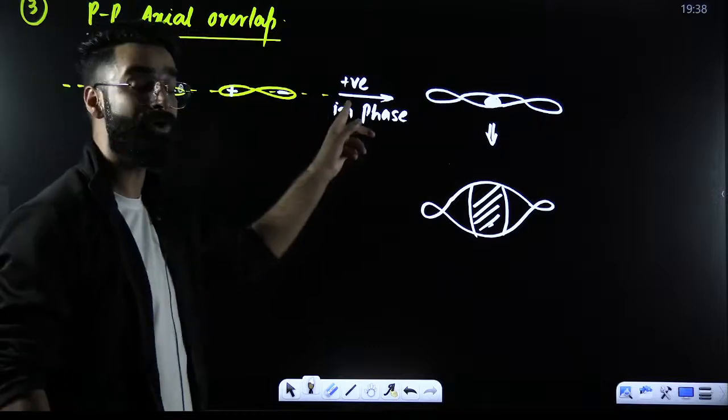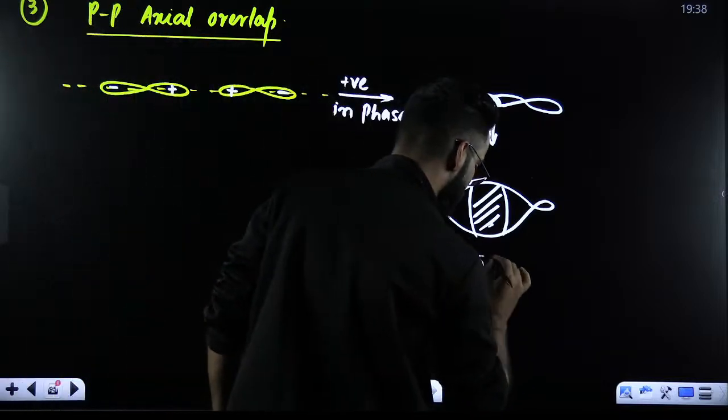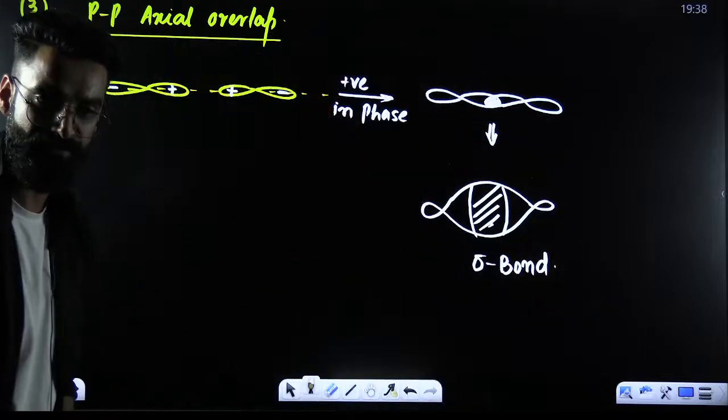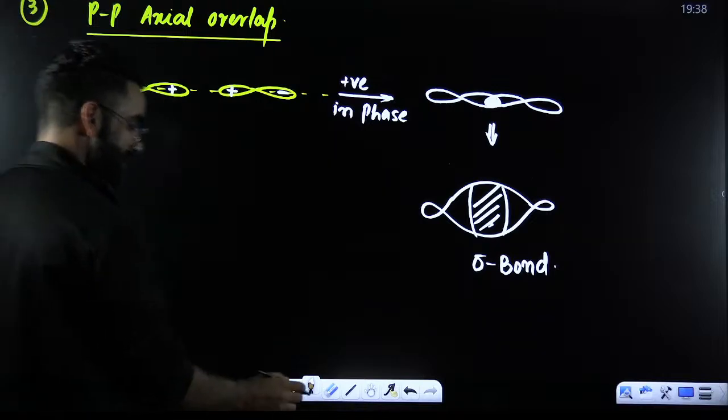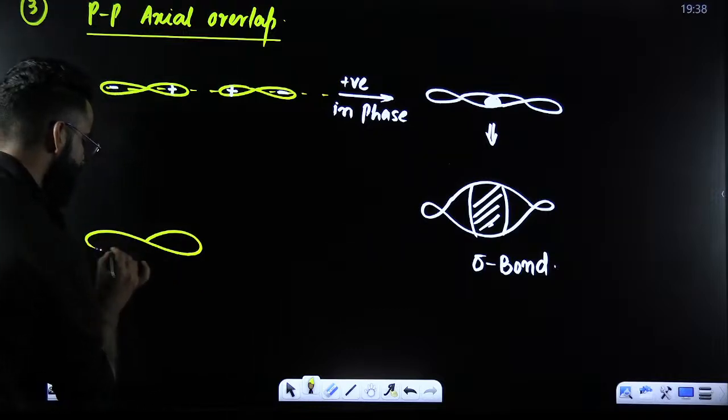What kind of overlap was this? This was the axial overlap. This was the head-on overlap. And head-on overlap always leads to the formation of which bond? It always leads to the formation of sigma bond. So over here, sigma bond has got formed. Now, my dear students, if I want to show the negative overlap over here, what you just have to do? You just have to change the sign.